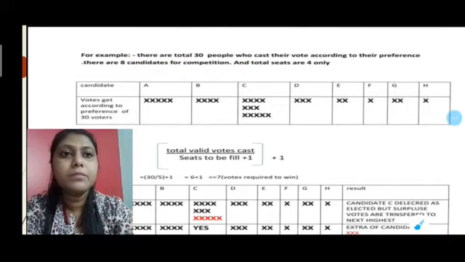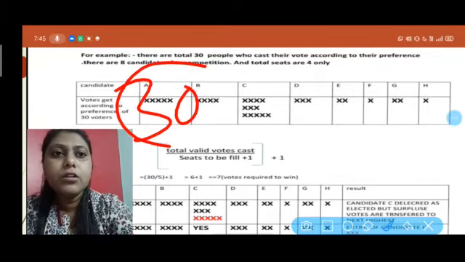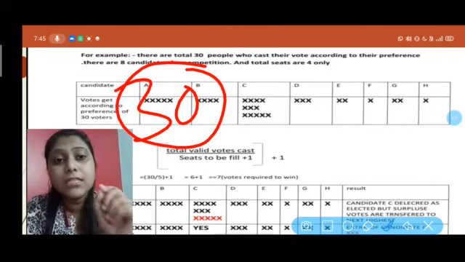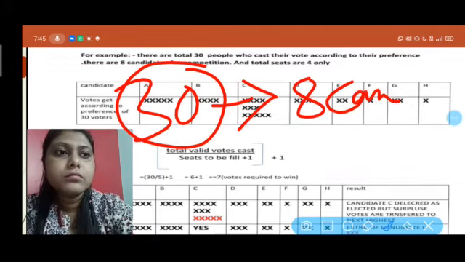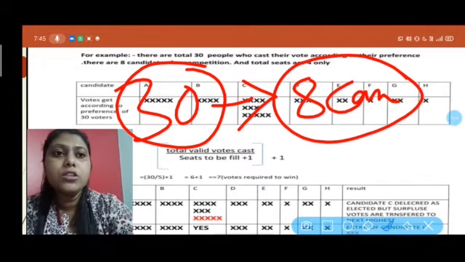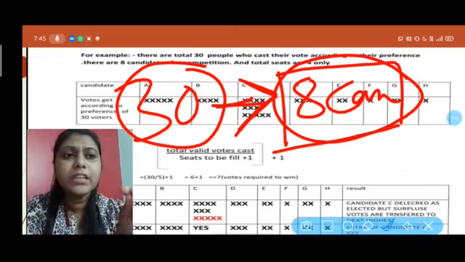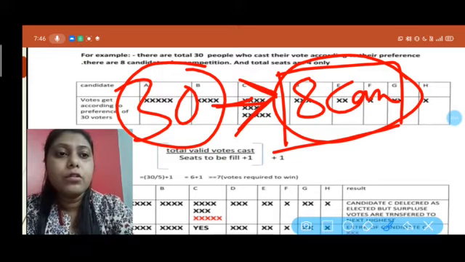So please remember that 30 people will cast their vote for 8 candidates. There are a total of 8 candidates who take part in the election. Whenever the 30 people go for the election, they see these 8 names.